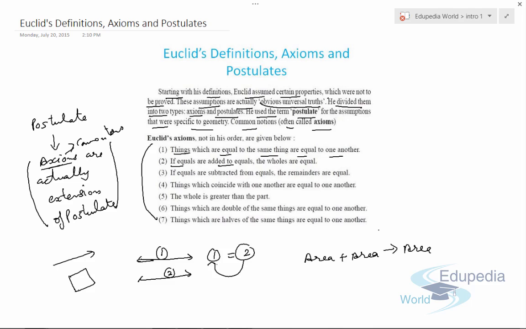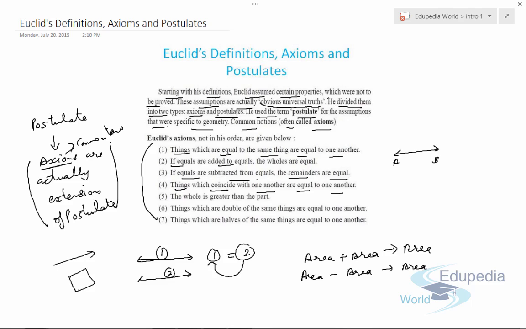Means we have to add equal things of the same category, add the same things only. If equals are subtracted from equals, remainders are equal. Means if we subtract area from area, we'll get a remainder as area. Now, things which coincide with one another are equal to one another.